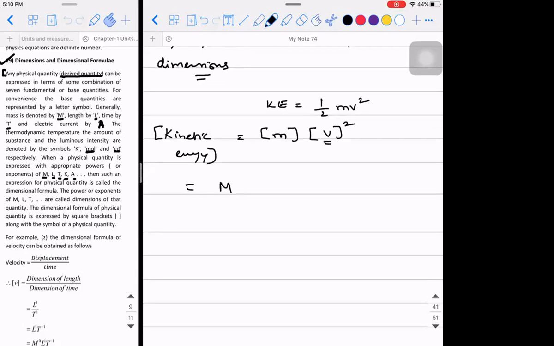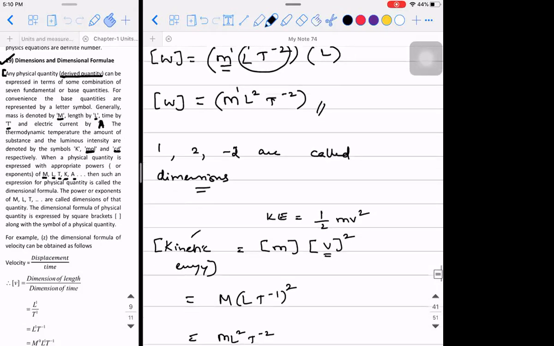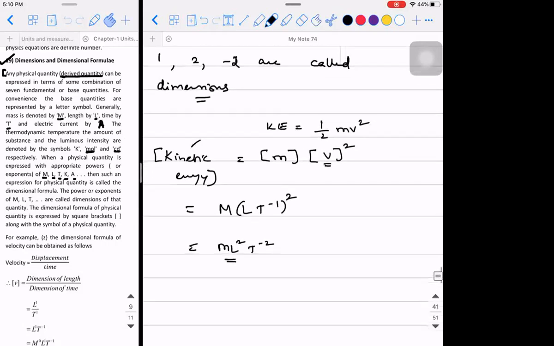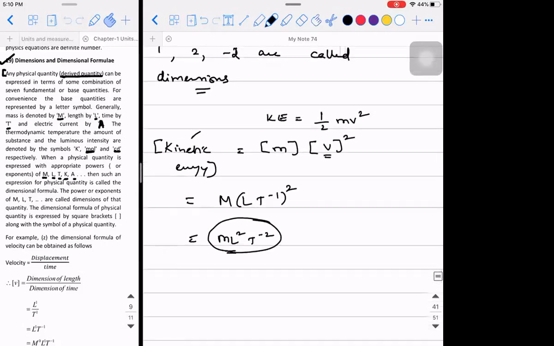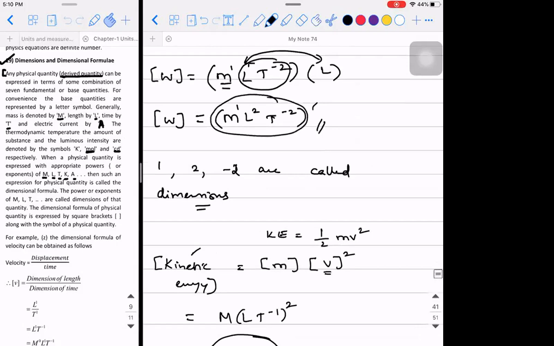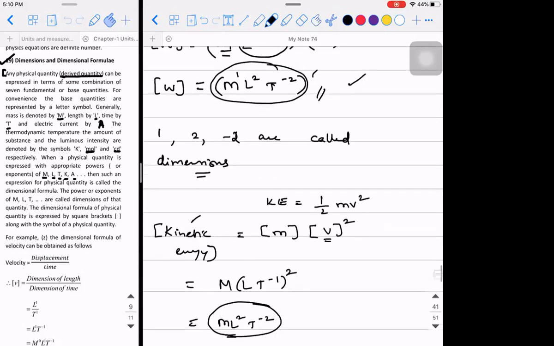Right? So mass is capital M. Velocity is what? Velocity is L power 1 T minus 1, the whole square. So it will be M L square T minus 2. If you observe, the dimensional formula of kinetic energy and the dimensional formula of work done are the same: M L square T minus 2. In your lower grade you would have learned this, no? Energy is nothing but the capacity to do work. So whatever work you do will get stored in some form of energy. That is why energy and work are interrelated terms.